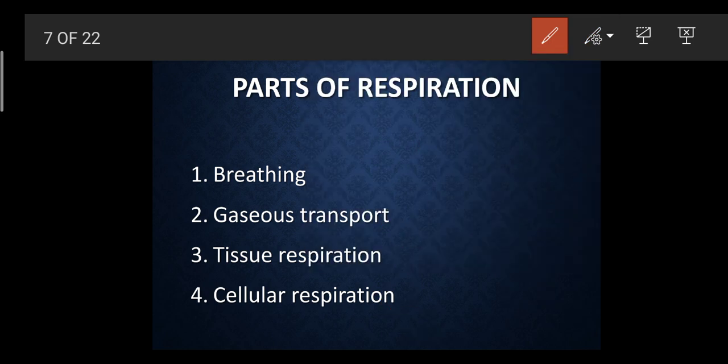So what happens exactly? When we inhale oxygen, there is a main constituent of the blood, that is the hemoglobin, Hb. But in the exam you don't have to write Hb, you have to be very specific regarding the spelling only. Hemoglobin forms a compound called oxyhemoglobin.